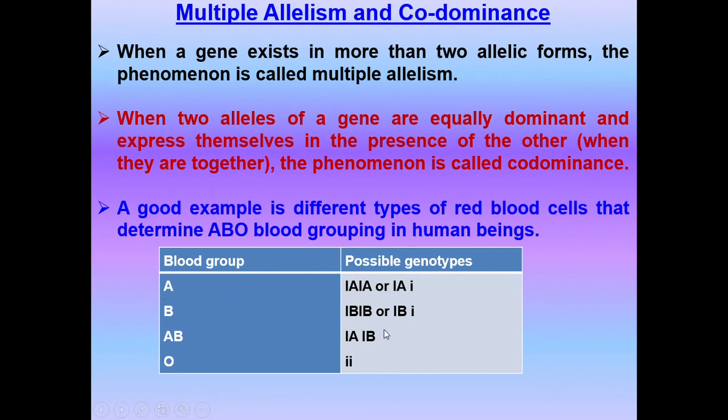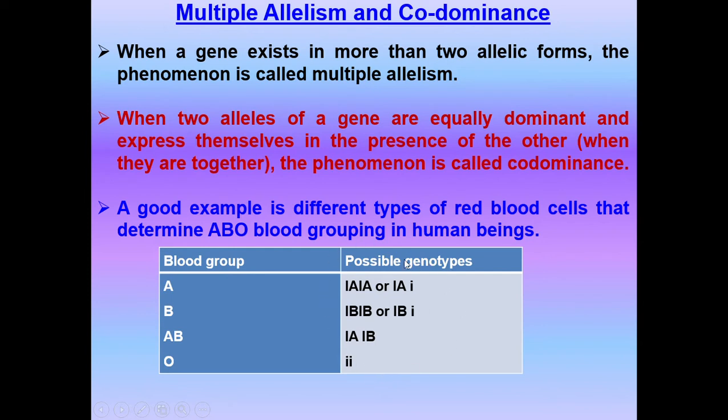If both are present, it is AB blood group. If nothing is present, the small i allele is not producing any polysaccharide. So in the IAi genotype, IA will be dominant over small i because IA is producing an antigen, a polysaccharide, and small i is not producing anything. So IAi shows dominance, IBi shows dominance, and IA IB both are expressing, so this is codominance.